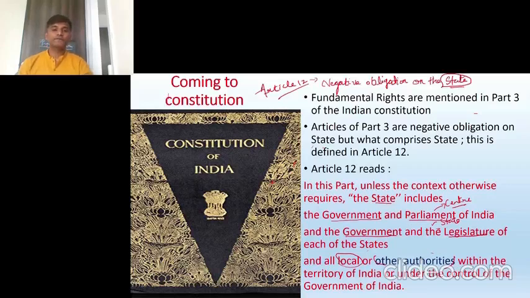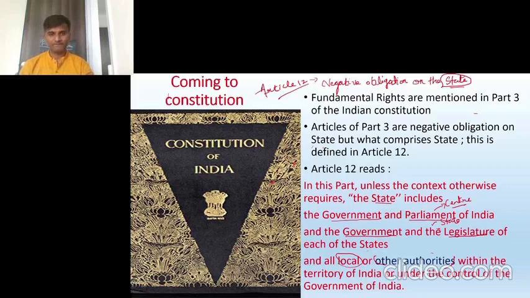Now, Article 12 is very clear about what the state is, but there was some doubt. Which government? Government of India, governments of states. Parliament also, and state legislature also: government and Parliament at the center, government and legislature at the state level. They form the state. Also all the local authorities we see, panchayats, municipal corporations, come under the state. But there was one phrase, other authorities. What does this mean?